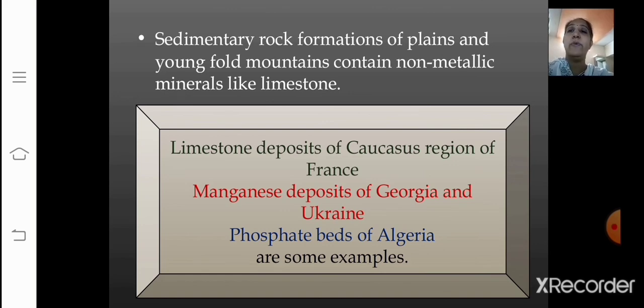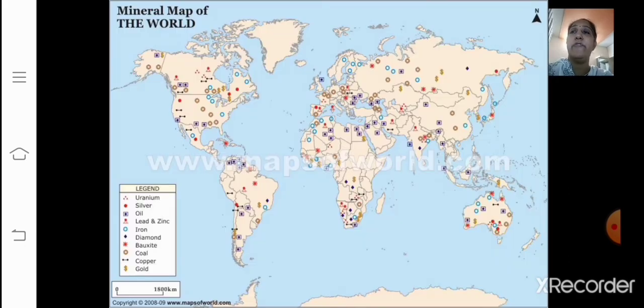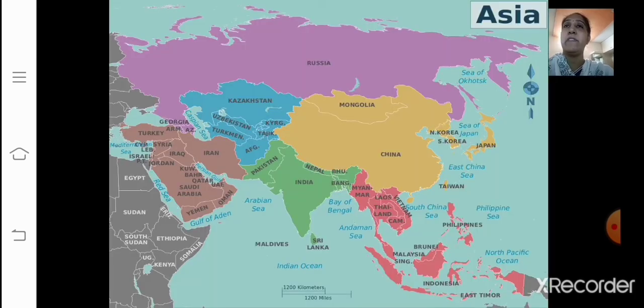Now, children, we are going to learn distribution of minerals all over the world. Okay, but we will learn each and every continent separately now. Let's begin with here in this map. You can see the mineral map of the world. It's distribution of minerals all over the world. It has been given to you, but it's very difficult to understand like this. So we will go towards each and every continent separately and we will learn about it. Let's begin with Asia first.